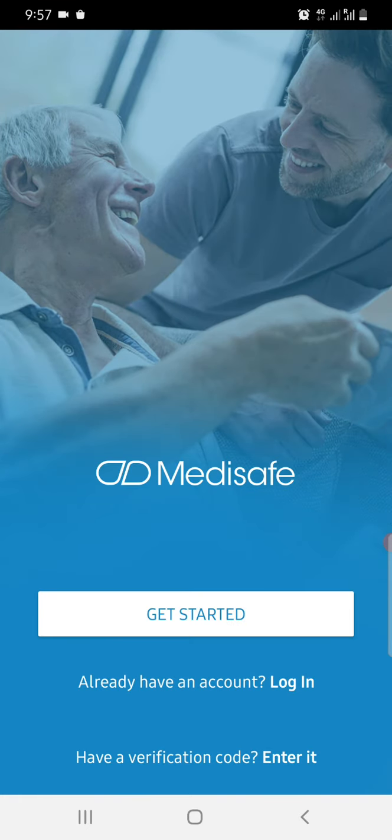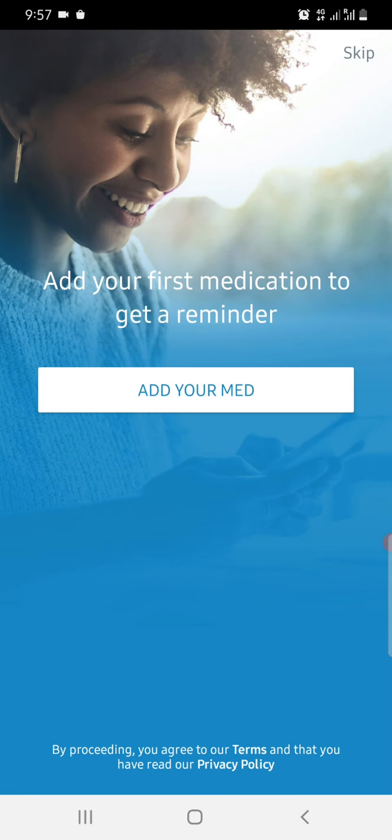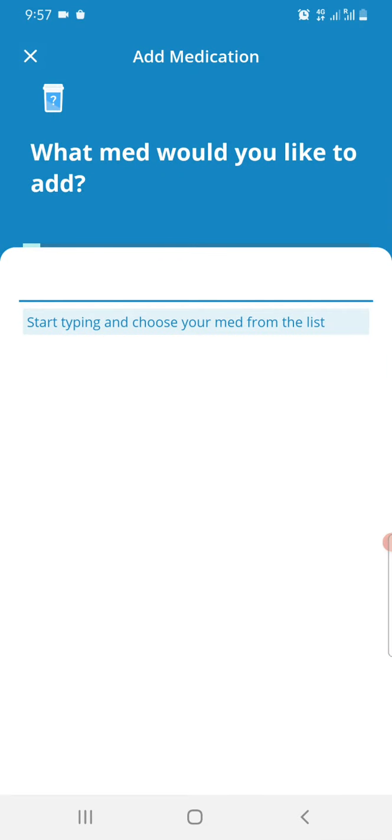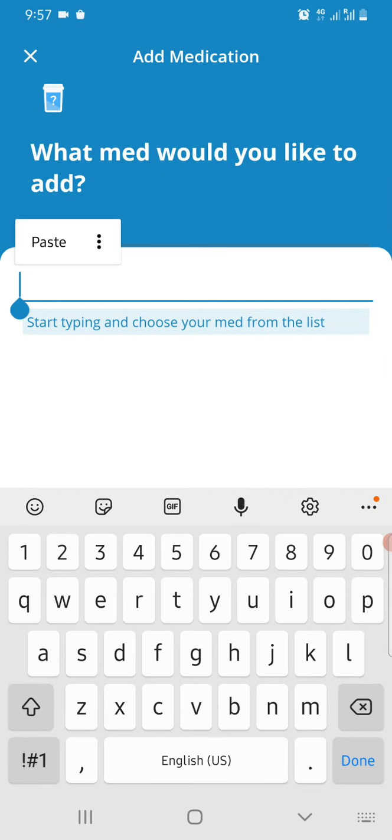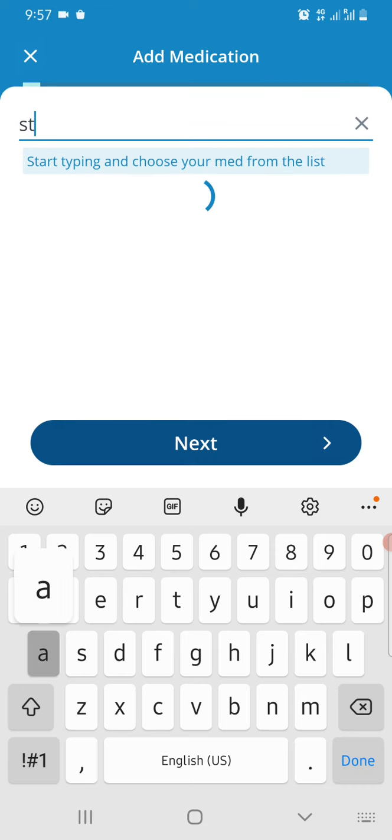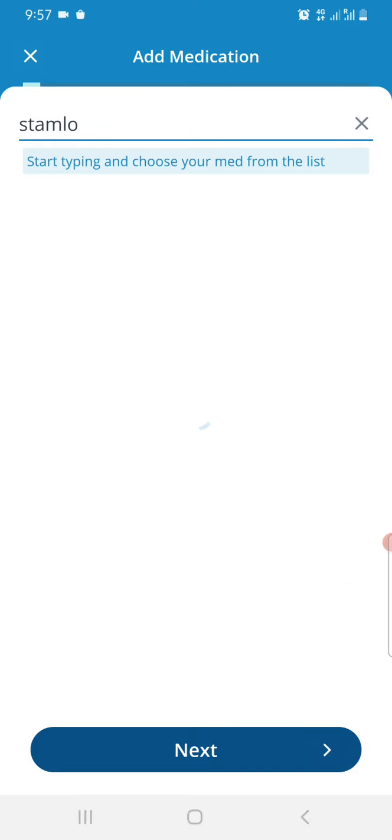Yeah, so when you first time open it, let's click on get started. It asks you your first medication to get a reminder, add your med. You can even skip that, but let me start by showing I'm taking, suppose, Stamlo. I'll type it, put on next.